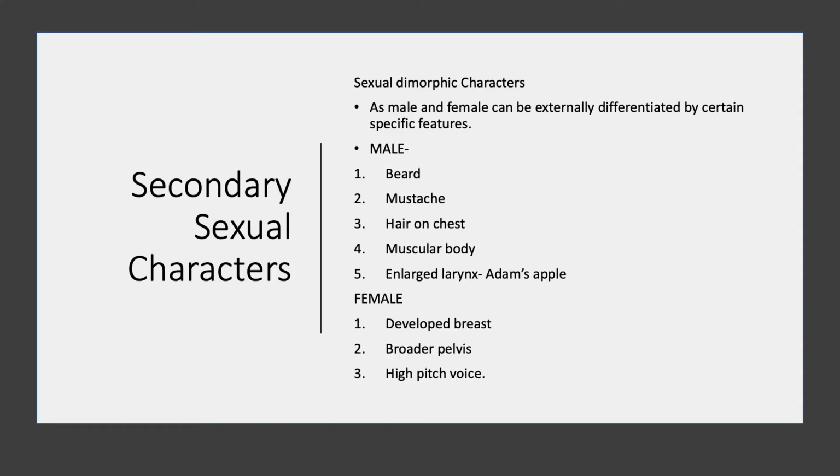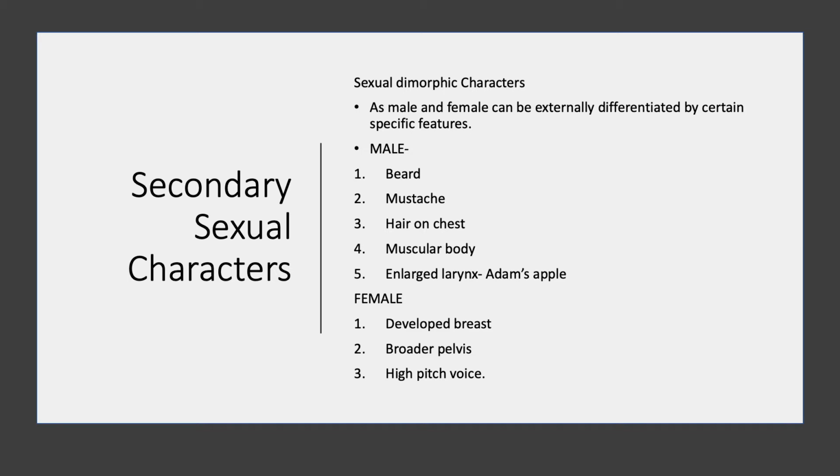The reproductive organs not only produce the gametes, but they are also responsible for producing secondary sexual characters. So what are these secondary sexual characters? They are also called sexual dimorphic characters. This means that with the help of these characters, we can identify the male and the female animal. These characters develop because of the sex hormones released from the reproductive organs.